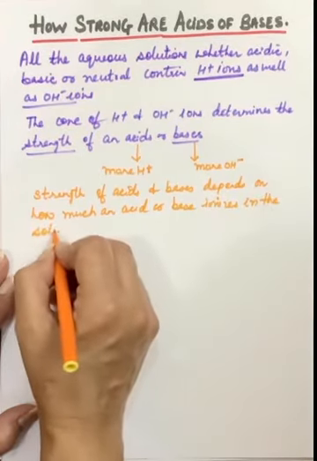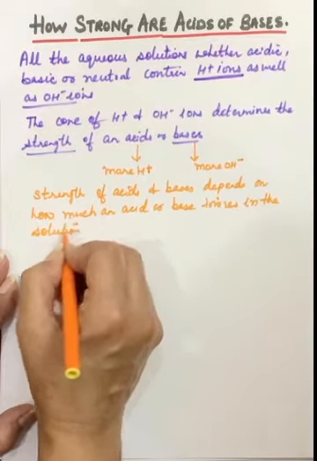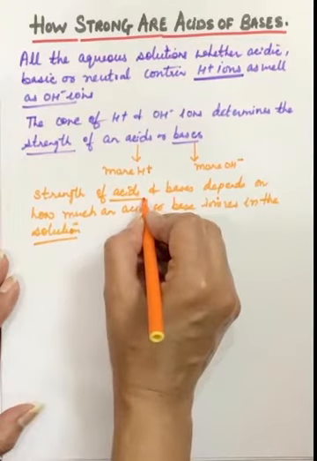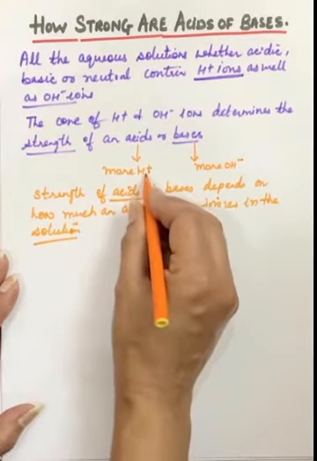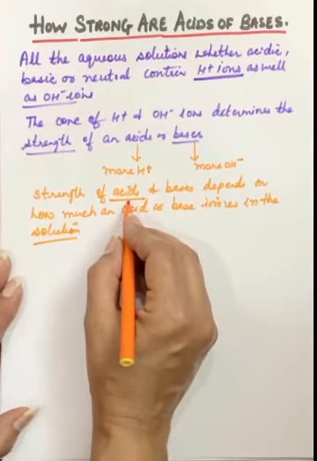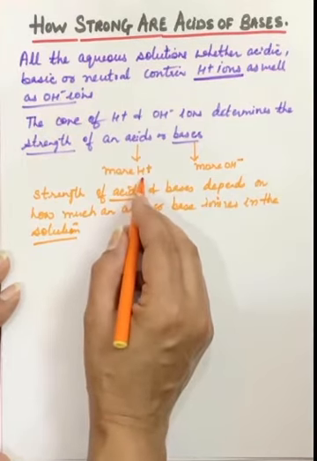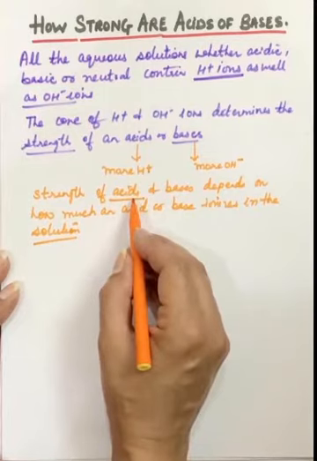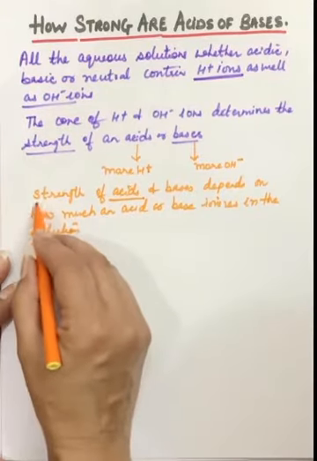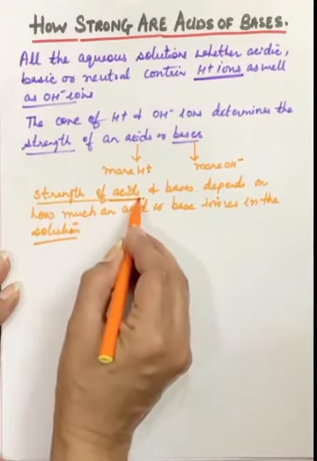That means if an acid ionizes more, more H plus ions will be there. If less of the acid is ionizing, less H plus ions will be there. More are the H plus ions, more is the acidic strength of that acid.